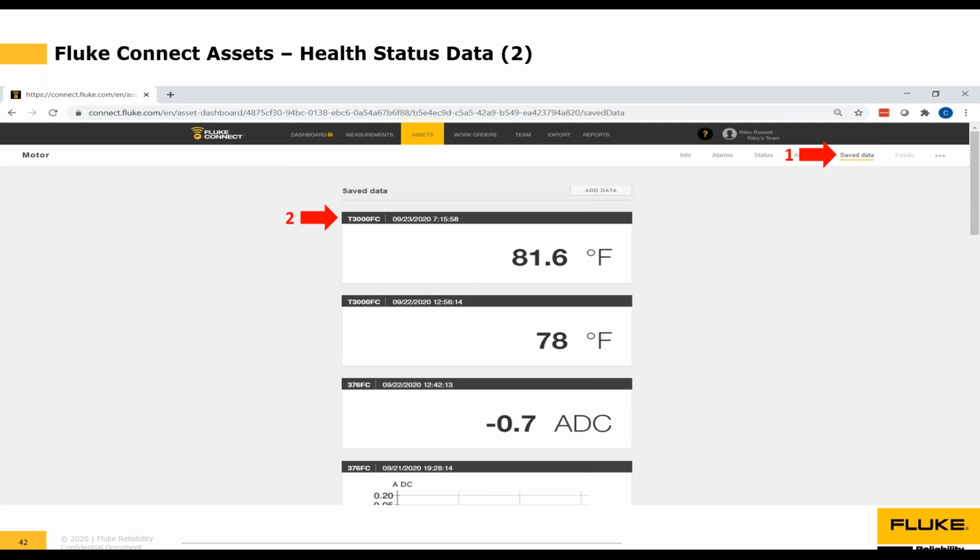So any type of technical information that we want to store electronically for this asset, we can do that. No more writing down with paper and pencil, no more keeping things in notebooks. It's all saved electronically, and because this is in the cloud, this is accessible by any web-enabled device. So you can get this information across the software.